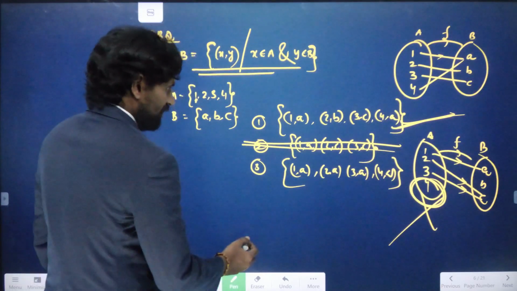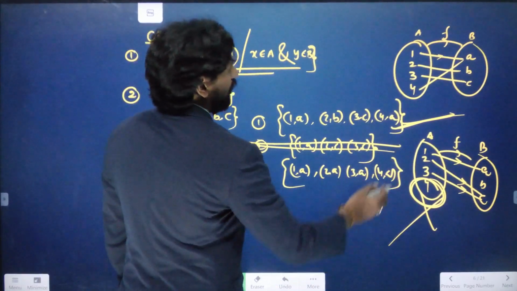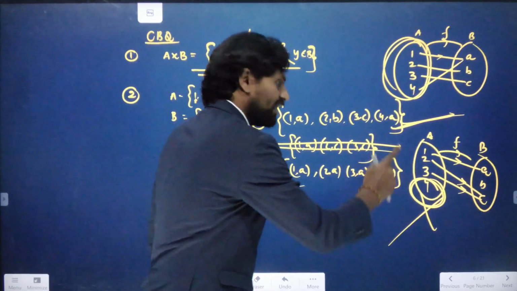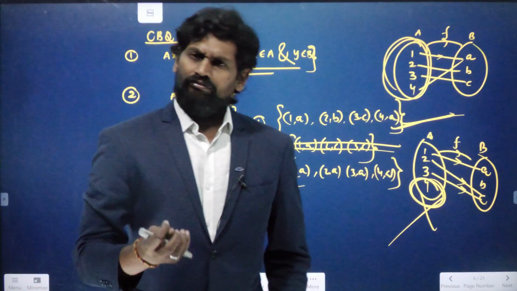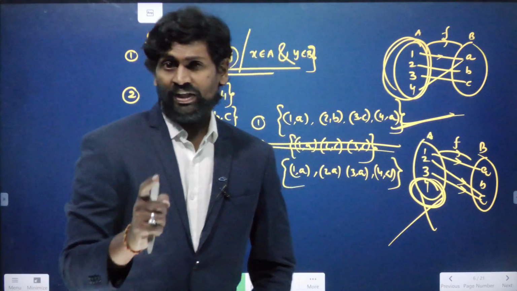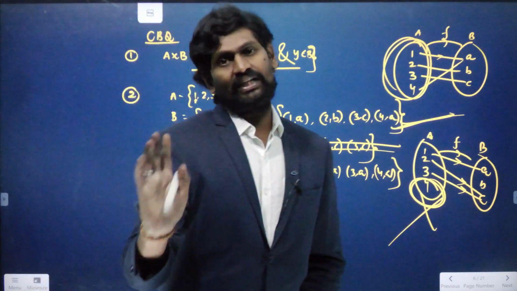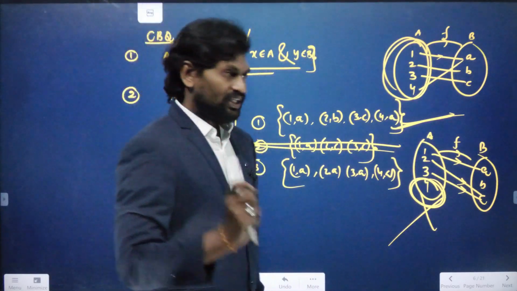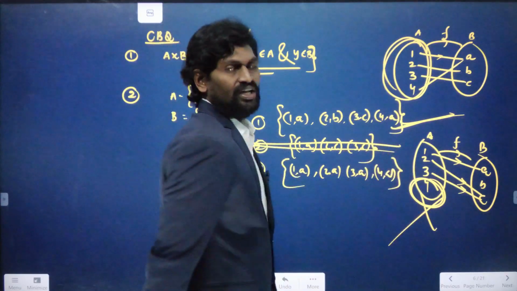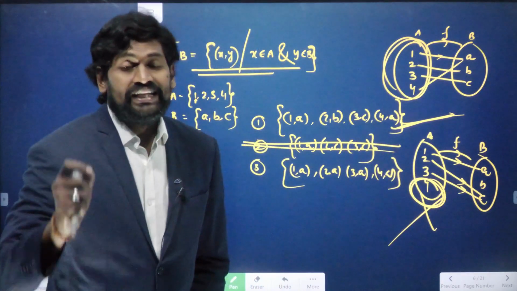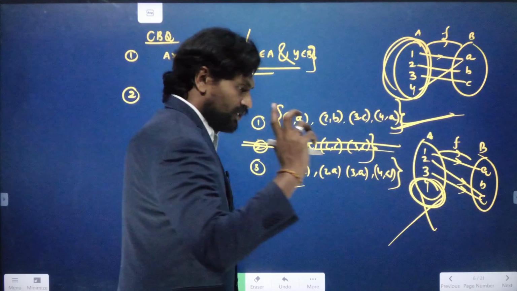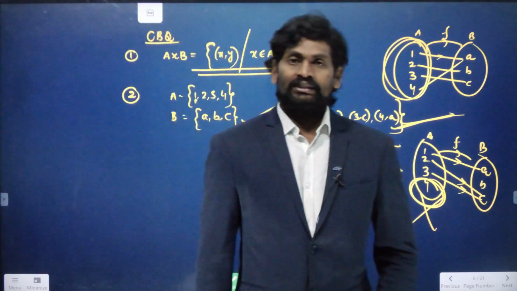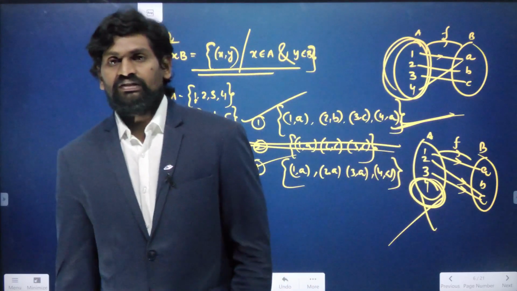Now coming to the third one. So 1, 2, 3, 4. All the 4 elements in A have the same image, all are connecting with A. We can take it as a function because according to the definition we must have an image. But whether the same image or different images is not mentioned here. So only whether the image is there or not for all the elements of the domain is very important. So according to the definition, the third one is also correct. So the first one and the third one, both options are true.